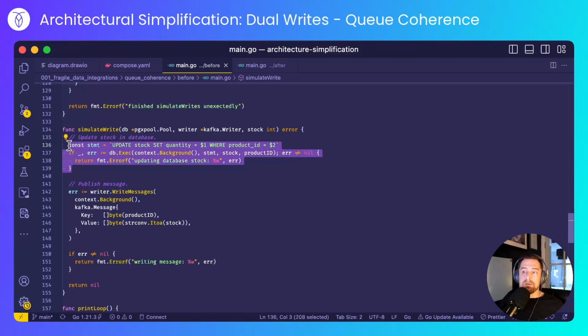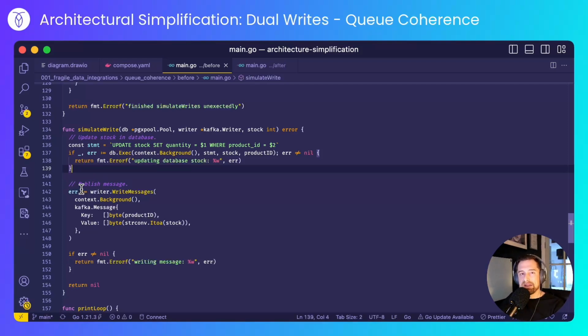The astute among you may realize that this is where the dual write problem comes into effect. If the database write fails for any reason, we're okay because the whole thing would have failed by that point and the function will return an error. If the database gets written to, but then subsequently fails before the queue can be written to, then we're in a weird situation. The database and queue are out of sync.